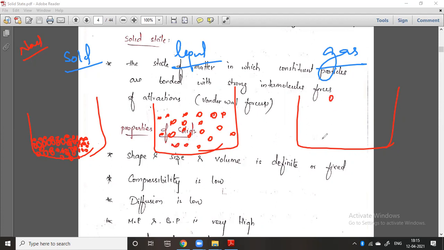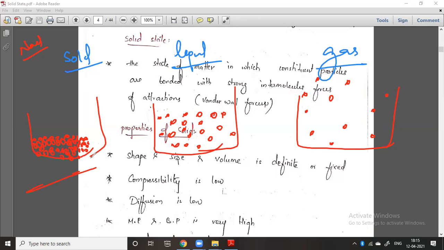In the gaseous phase, the intermolecular forces are very small, so the constituent particles, with very little force of attraction, can move freely in the specified area. In a liquid, the particles are less strongly attracted compared with the solid, but in the gaseous phase there is very little interaction, so gaseous molecules can freely move from one area to another.